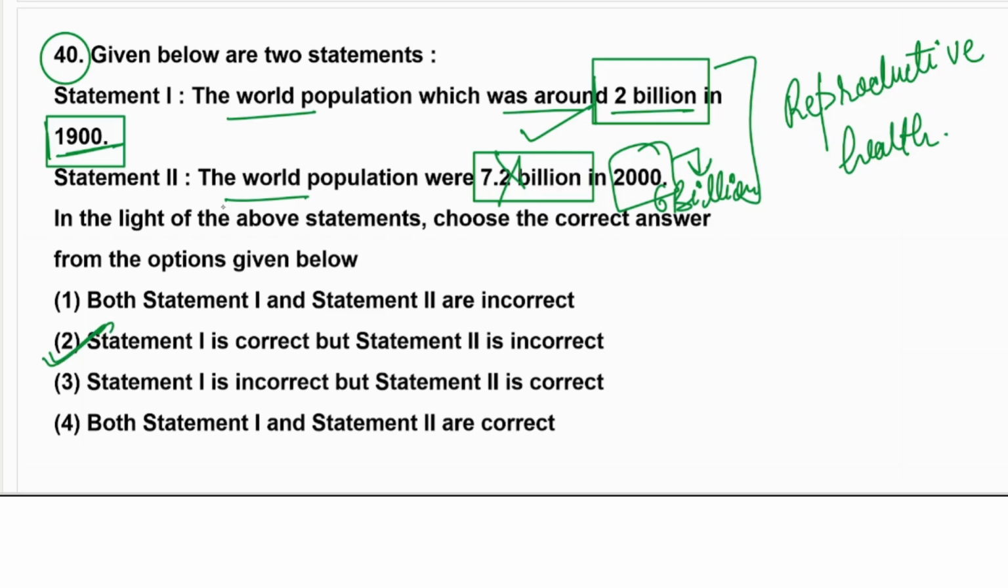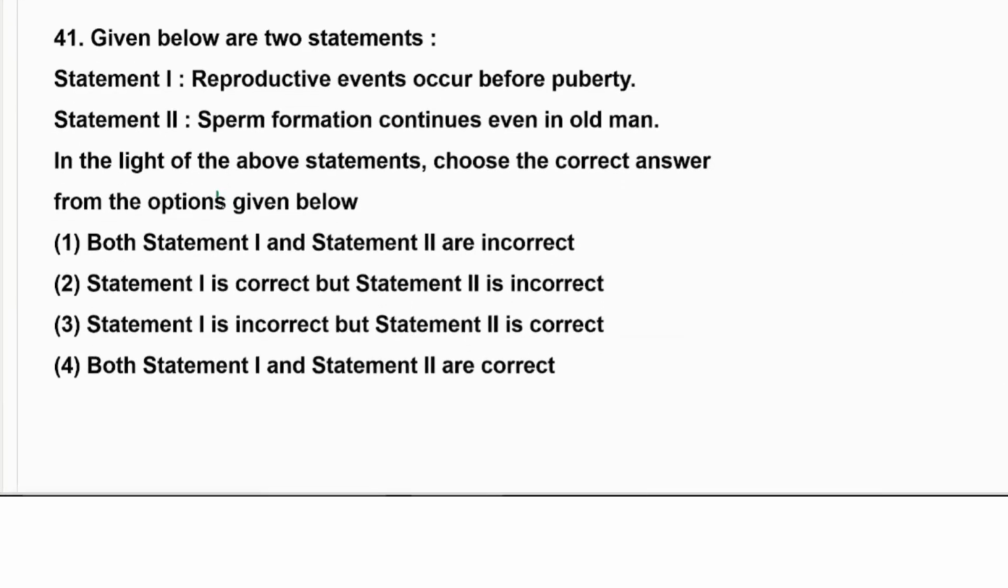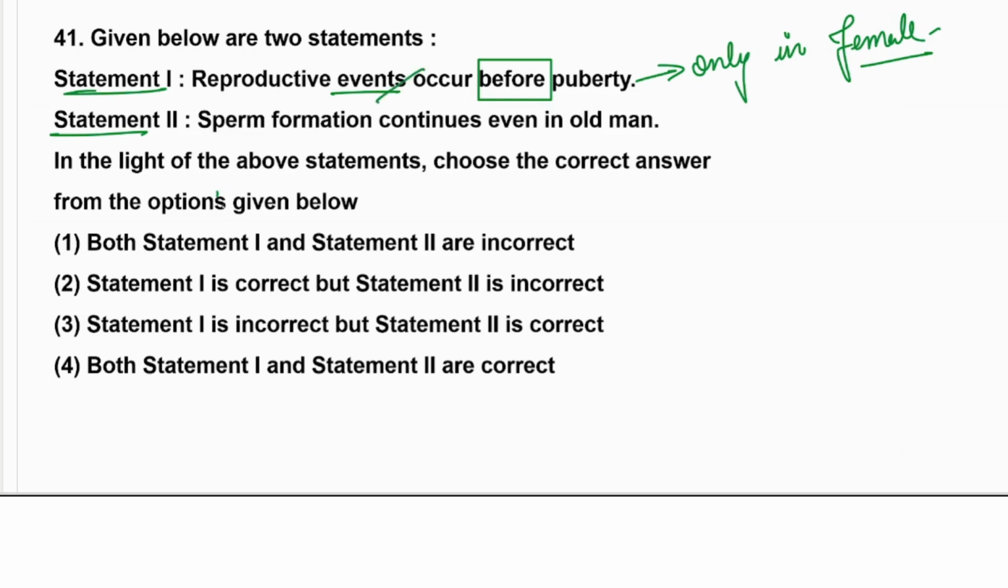Second option. The next is, given below are two statements. Again a statement based question. Reproductive events occur before puberty. It occurs before puberty only in females, not in males. So for the male it is incorrect. If they had mentioned that it is in females only, then it could be correct. Otherwise it is incorrect. Sperm formation continues even into old age. That is also correct. First is incorrect, 2 is correct. Third option.